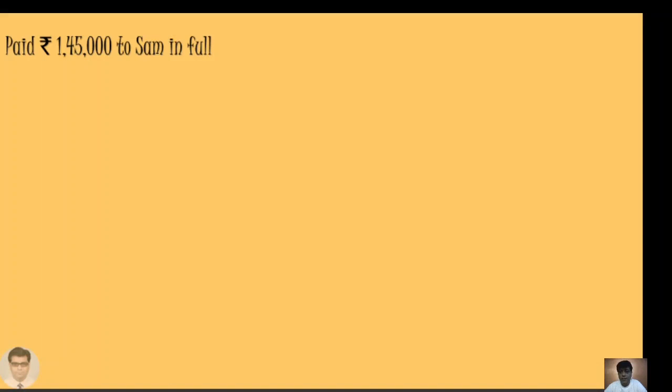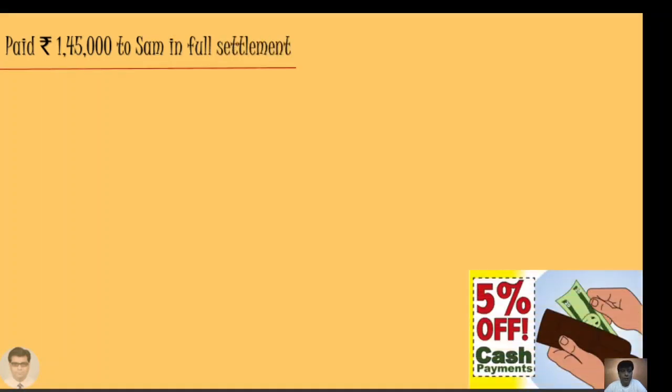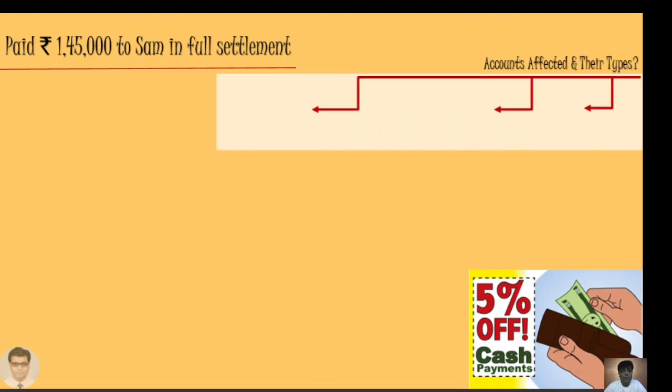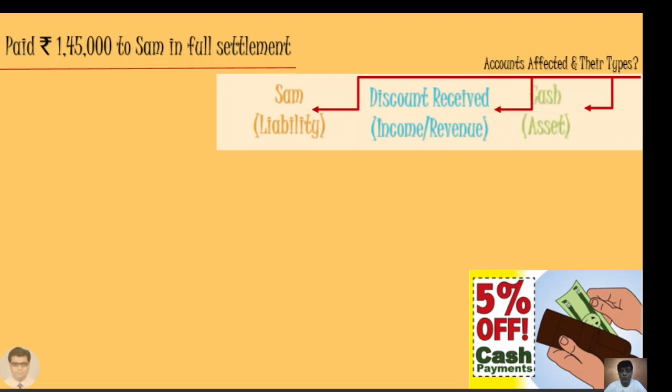Let us see one more transaction. Paid rupees 1,45,000 to Sam in full settlement. Accounts that are affected and their types. We are paying to Sam, so Sam's liability is reducing now, right? Since we are paying it, our liability will reduce. Since we are paying it in full settlement, we are receiving some discount, which is an income to us, and we are paying, so cash is reducing, so cash, that is an asset, is affected.